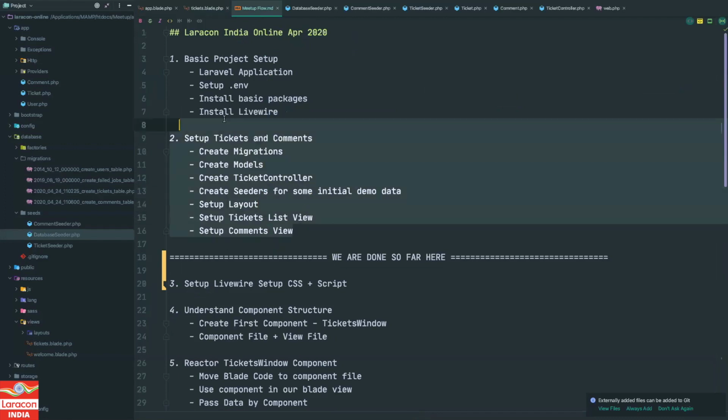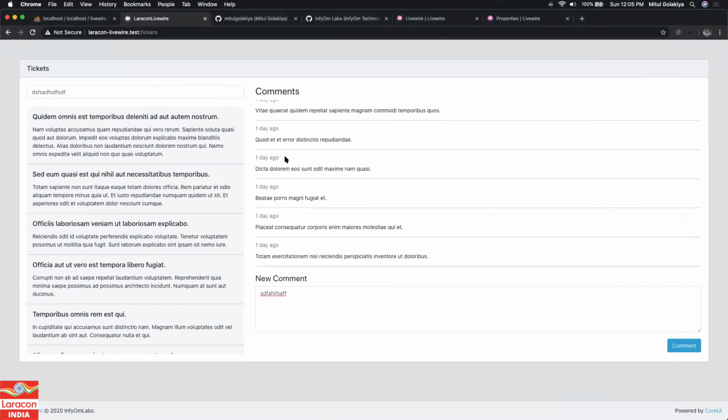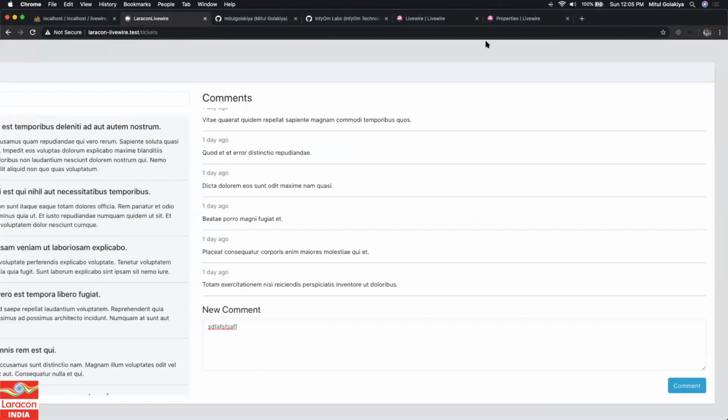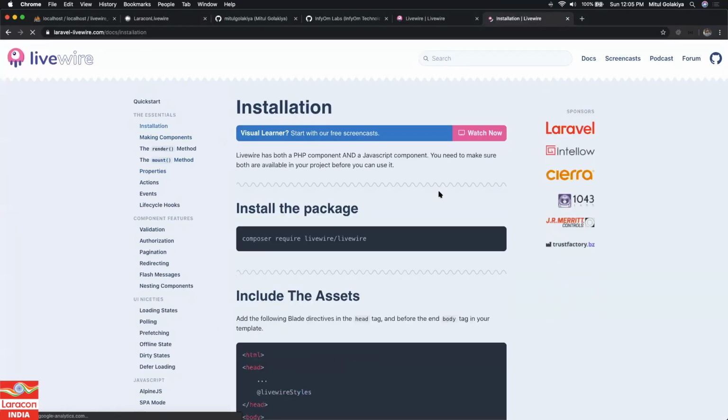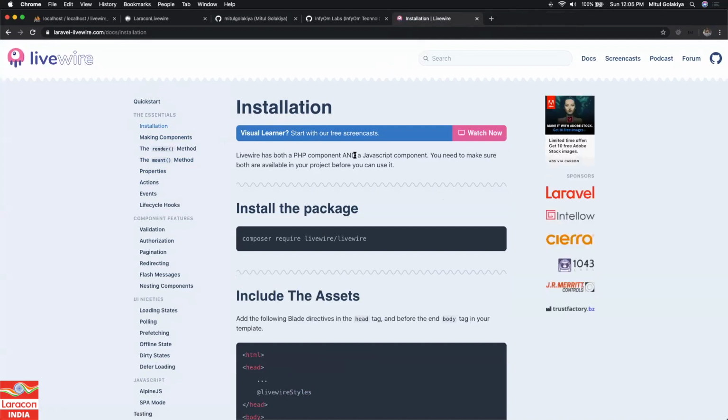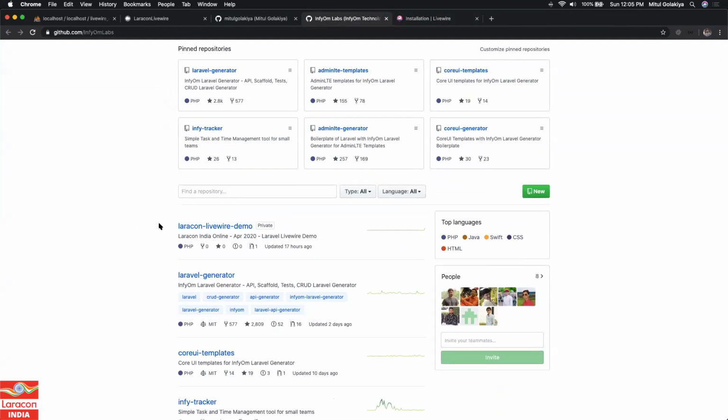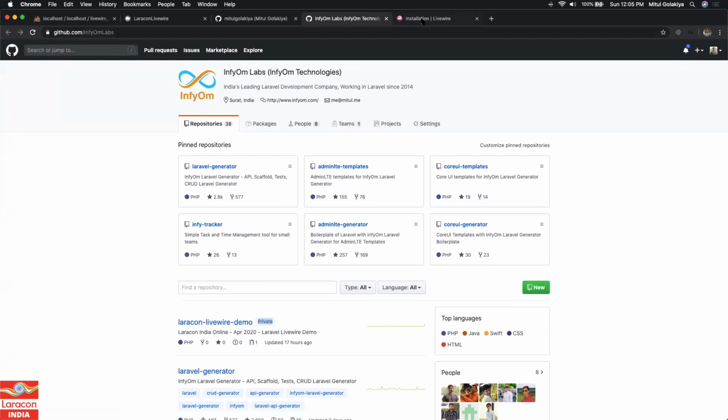Now, this basic setup is already done, so we do not waste our time creating this UI, right? So now let's get started with Livewire. I will go through the Livewire documentation step by step, and that's how we will be developing our application. You can later go by this documentation as well to integrate it in your own application. After this meetup, I'll be putting all this code online in a repo called Laravel Livewire demo, which is private right now, but I will make it public after this meetup. So you can see and check the code as well.